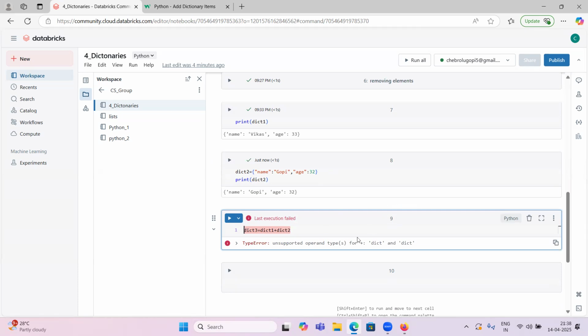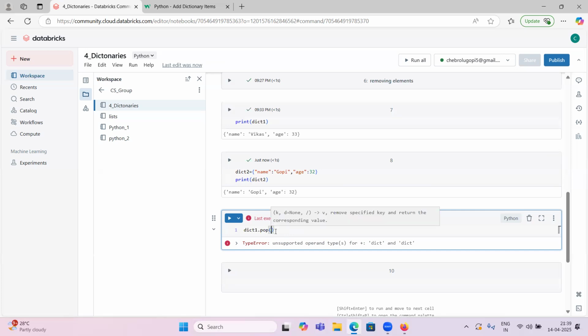How can we remove these values? So dict1 dot, we have the pop method, right? It removes, using pop. What we can do is remove items from the list, tuple, right? So can we do it using this one?